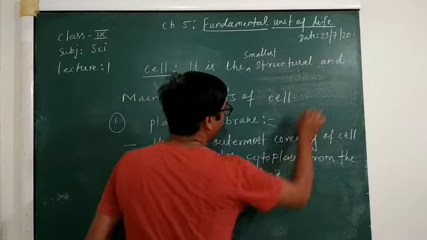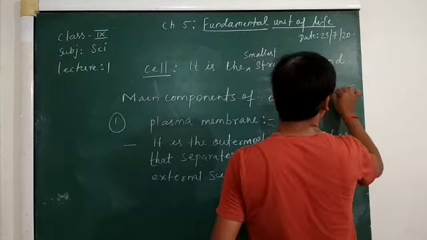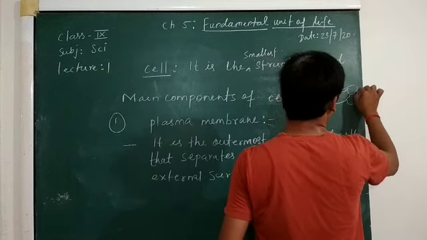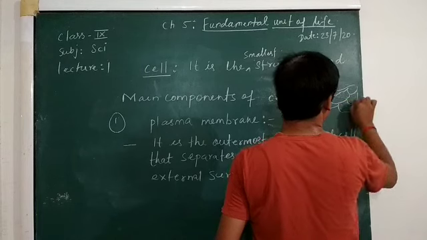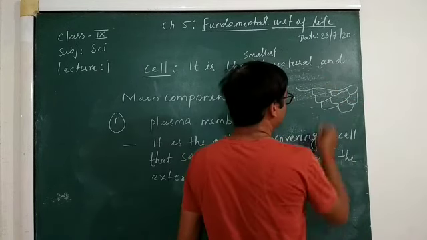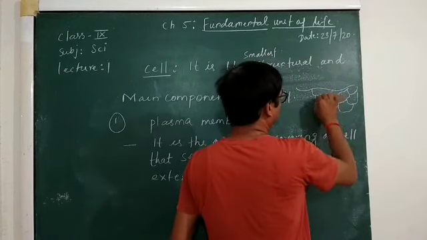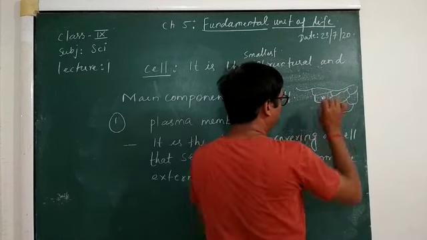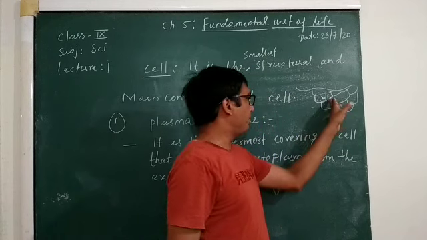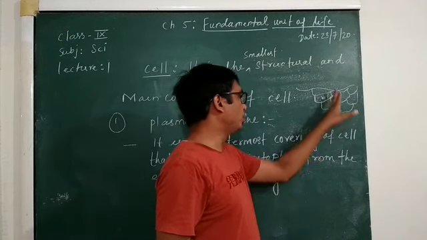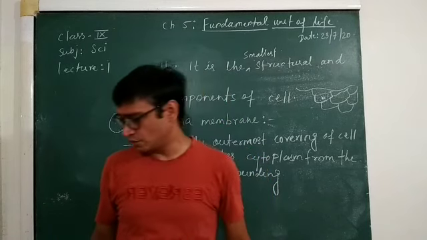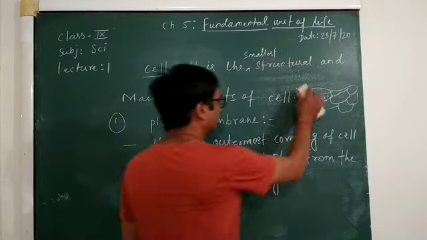As I told, if this is the cell, here it is cytoplasm and this is the outer covering. So this outer covering separates the cytoplasm from the external surroundings. Okay.